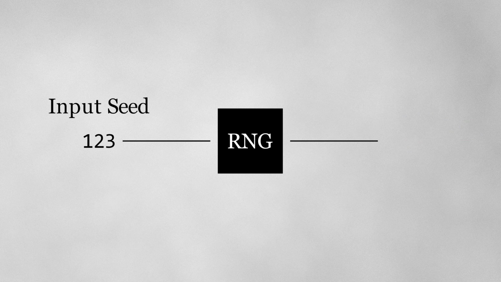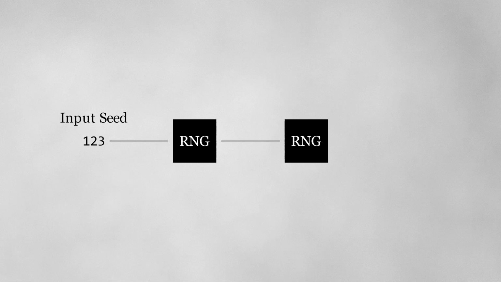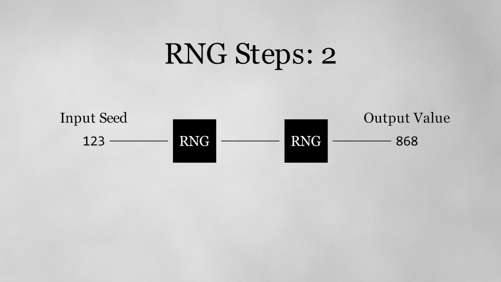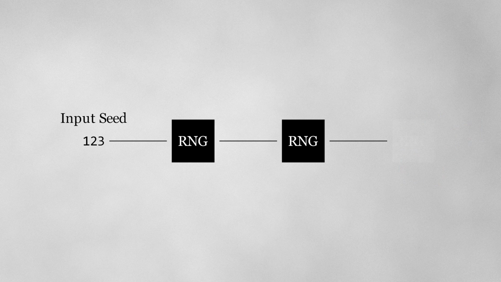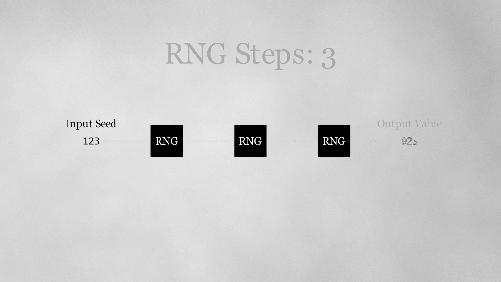Now, we can apply this transformation a second time, this time on the output from the first step. This will now output a second number, which we will use to determine the HP stat of the Pokemon. This process continues until we have generated all of the attributes that we need.